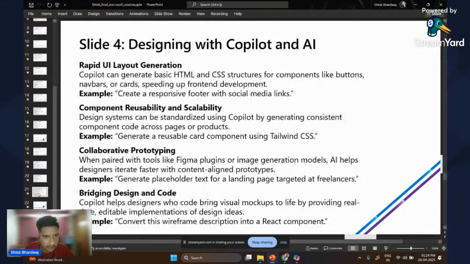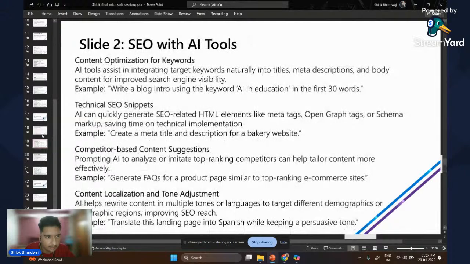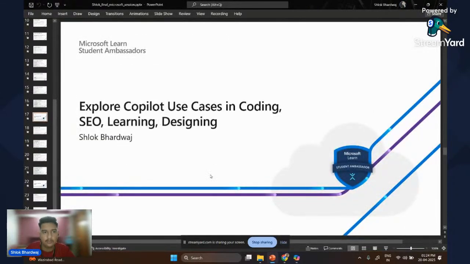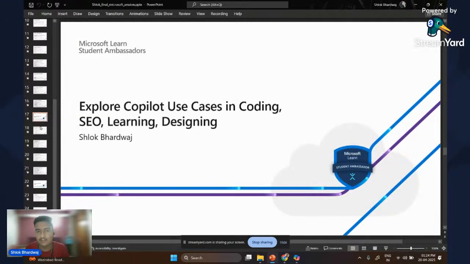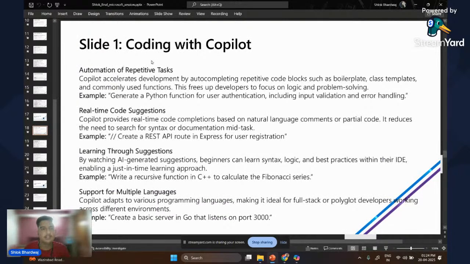Let's move forward to designing with Copilot and AI. Before that, okay. So we have the next segment of the session, which is exploring Copilot use cases such as in coding, SEO, learning, and designing, which we'll discuss. Most of them are technical, but I'll try to cover more of the use cases which are necessary in day-to-day life. For example, the first slide says coding with Copilot, automation of repetitive tasks. Copilot accelerates development by auto-completing repetitive code blocks such as boilerplate, class templates, and commonly used functions. This frees up developers to focus on